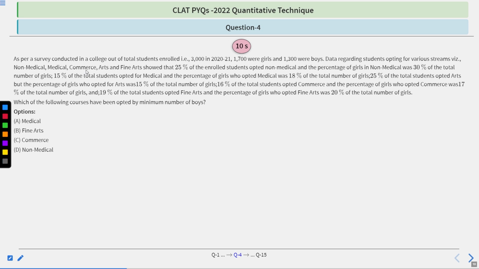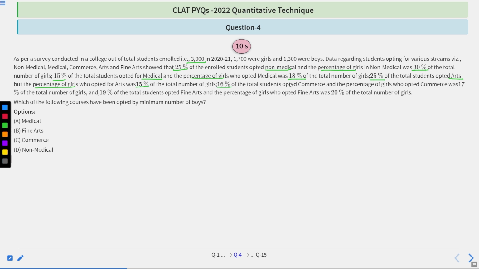The same passage is given to you. Let me just quickly go through it. 3000 total number of students, 25% enrolled in non-medical, and in that, percentage of girls in non-medical, 30% of the total number of girls. 15% of total students opted medical. Percentage of girls, 18% of the total number of girls. 25% opted for arts. In that, percentage of girls opted arts, 15% of total number of girls.